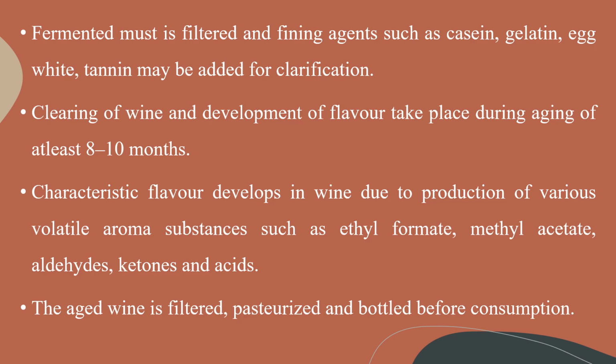Characteristic flavor develops in wine due to the production of various volatile aroma substances such as ethyl formate, methyl acetate, ethyl acetate, aldehydes such as acetaldehyde, propionaldehyde, butyraldehyde, ketones such as acetone, acetoin, diacetyl, and acids such as formic acid, acetic acid, and propionic acid. Among them, esters and ketones are well known flavoring agents in wine. The aged wine is filtered, pasteurized, and bottled before consumption.